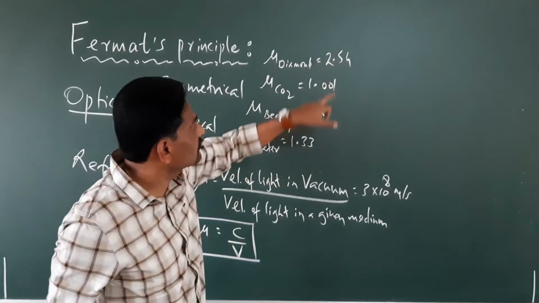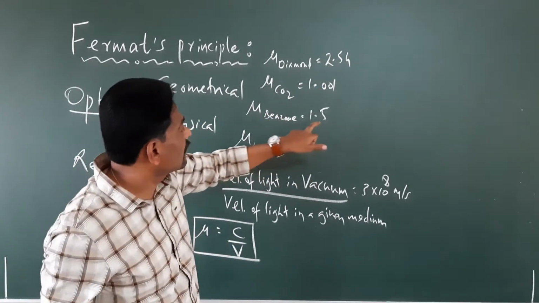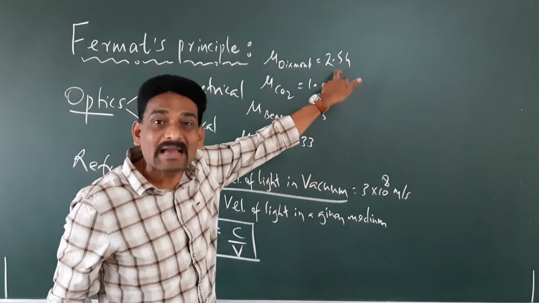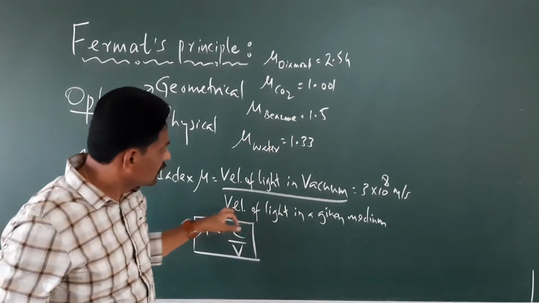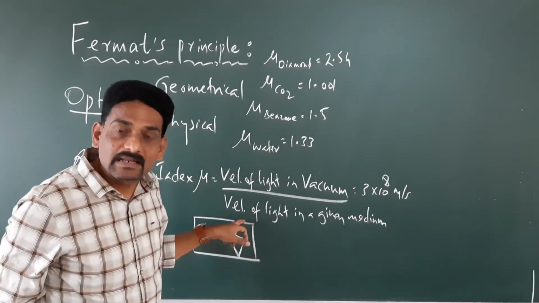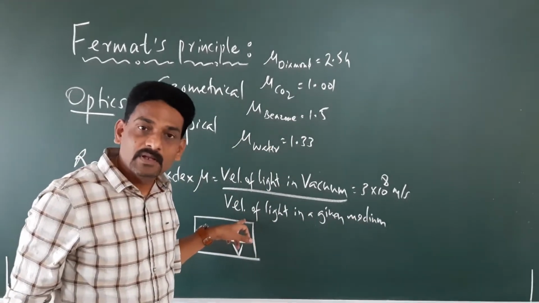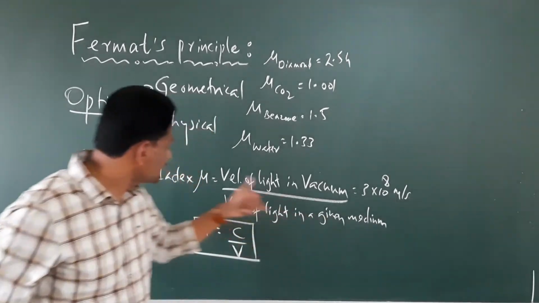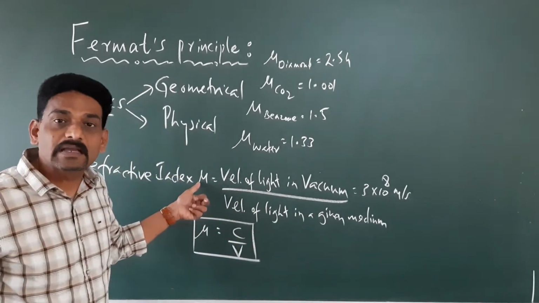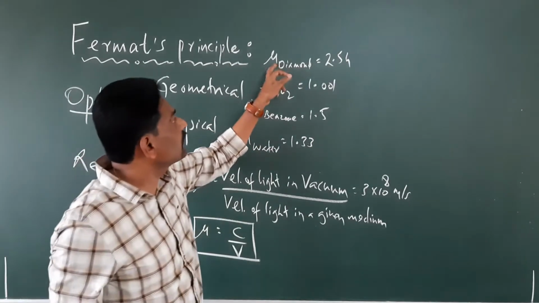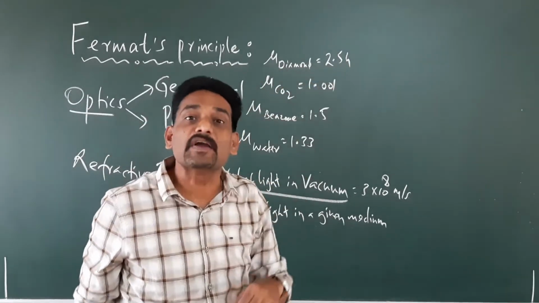If you compare this with carbon dioxide, benzene or water, this is the maximum. Why? Because the velocity of light in diamond decreases to a very low value.